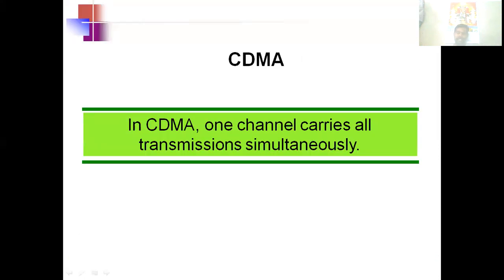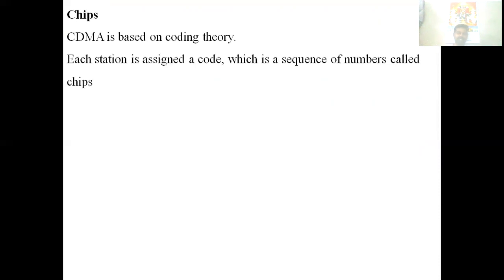Next one is CDMA, code division multiple access. In CDMA, one channel carries all transmissions simultaneously. The channel will simultaneously carry all the stations' information. This CDMA is based on coding theory. Each station is assigned a code, which is a sequence of numbers called chips.